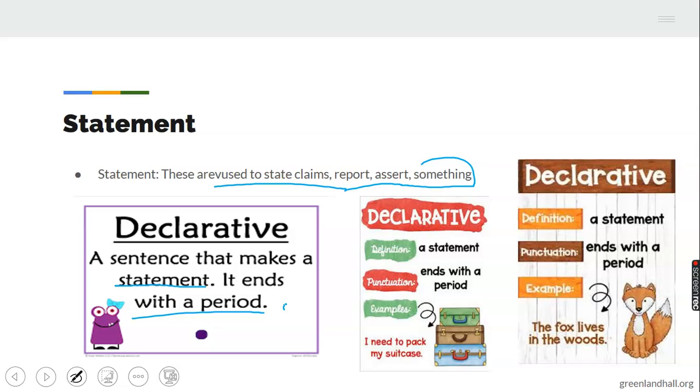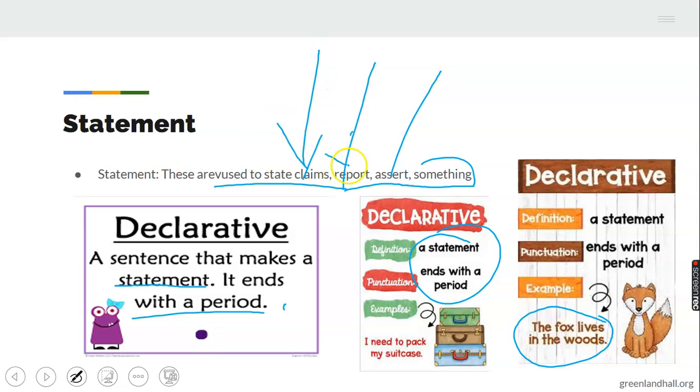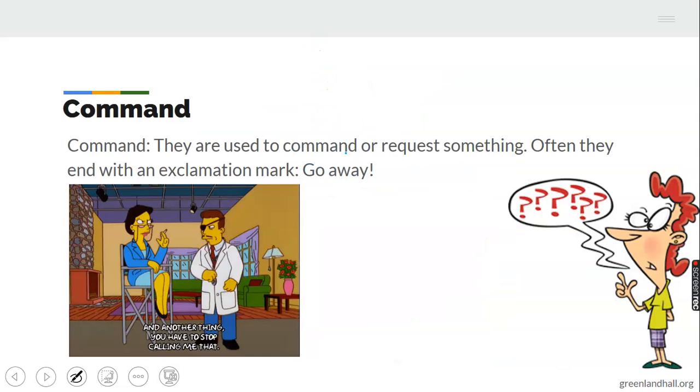We'll consider an example. Don't worry. A statement is like this one we have here: The fox lives in the wood. The fox lives in the wood. That is declarative. It is just pointing out something direct to you. A statement must end with a period. Either you are reporting, you are asserting something, or you are giving us a claim to something. That is what a statement is.